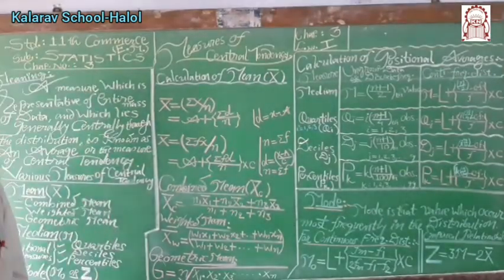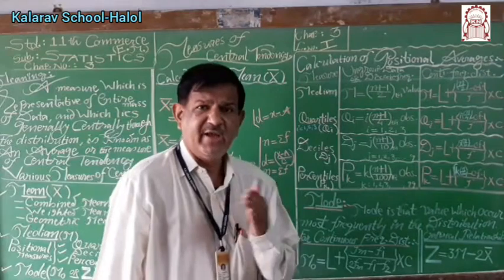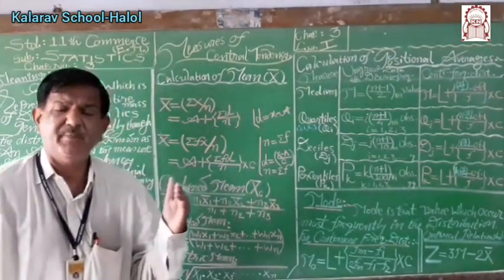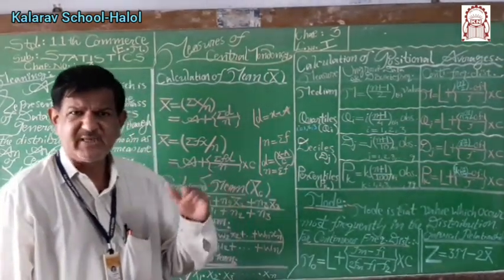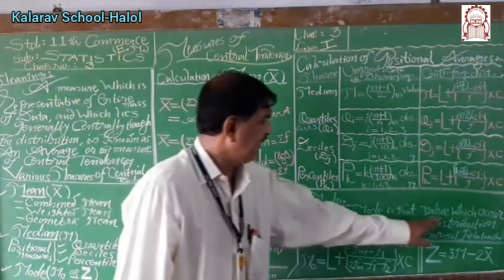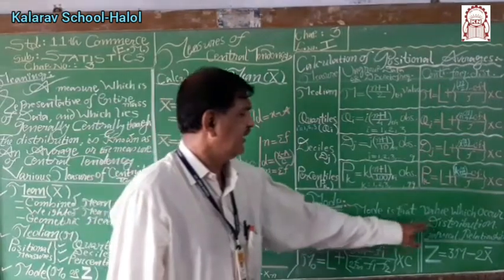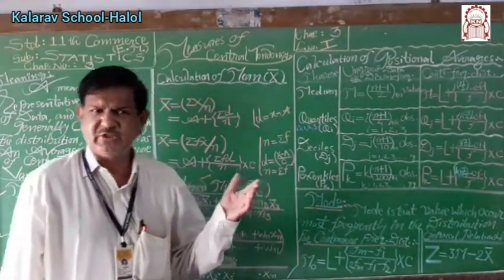Now, calculation of mode. First of all, definition of mode. The value or the observation or an item which has the maximum number of repetitions, means the occurrence of the observation is maximum number of times, highest times. Mode is that value which occurs most frequently in the distribution.